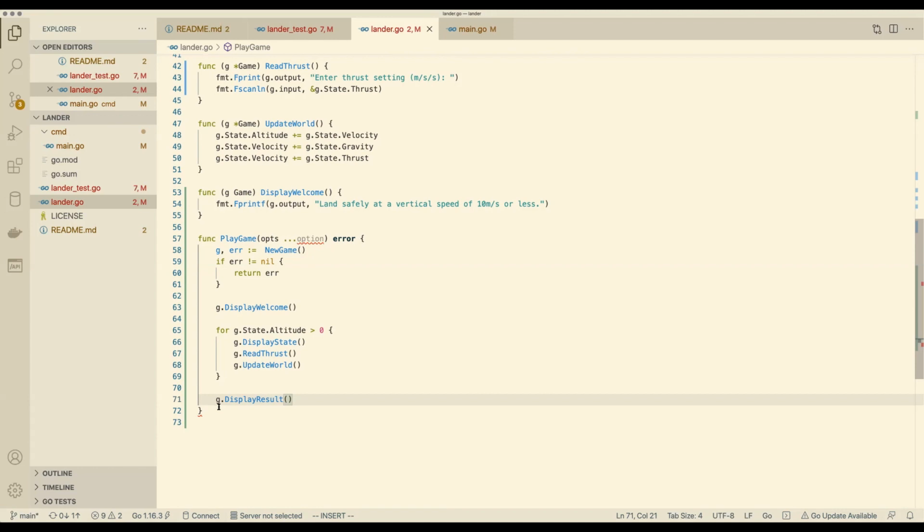Wait a sec, actually, before we do that, we need to actually do something with those options, don't we? So inside play game, we have opts, which will appear to us as a slice of option. So what should we do with that slice? We will need to iterate over and apply these options, right? Yeah, to this game. Yeah, that's what we do with almost every slice, isn't it? Just range over it.